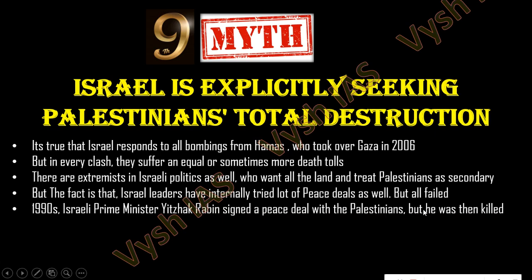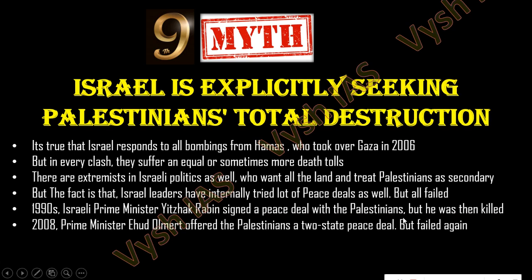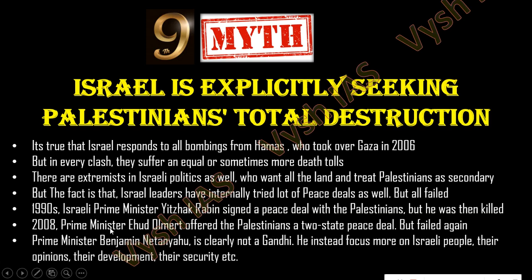That's what happens everywhere across the globe. In 2008, the Prime Minister offered the Palestinians a two-state peace deal, but it failed again. This is actually a UPSC question also, like two-state nations are in the news. Which are the two nations? The options will be like China, Taiwan, or South Korea, North Korea, Palestine, Israel. So this was a UPSC question. Okay, so these are the things which failed.